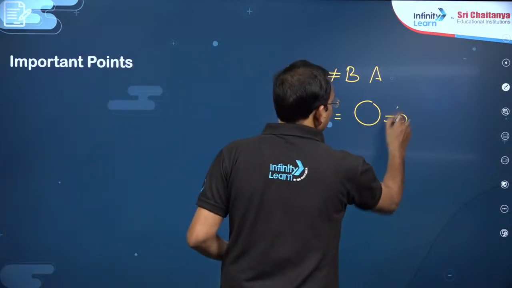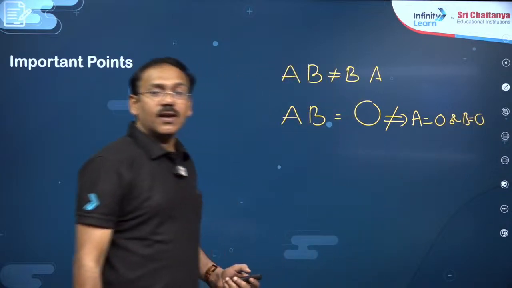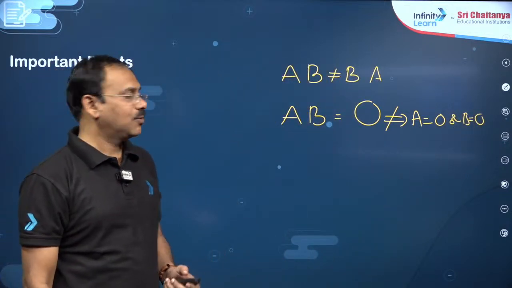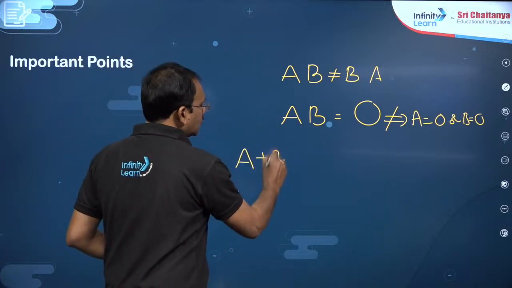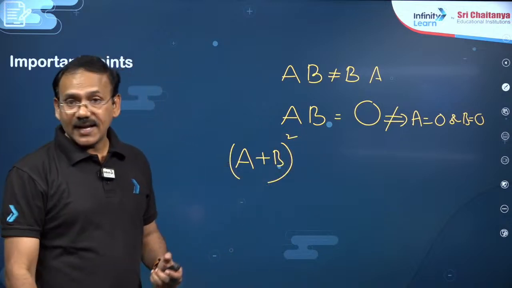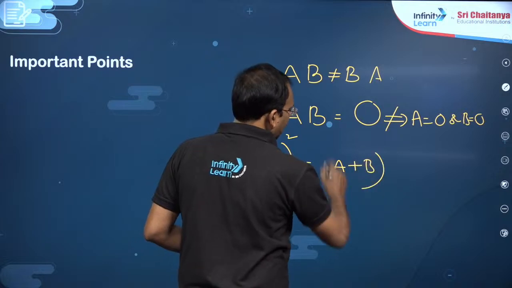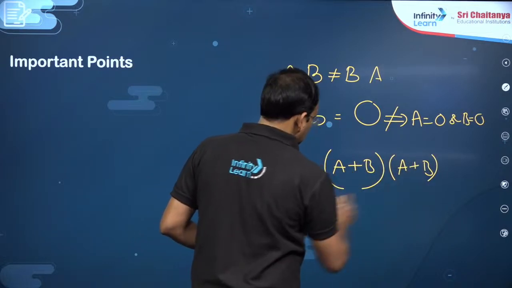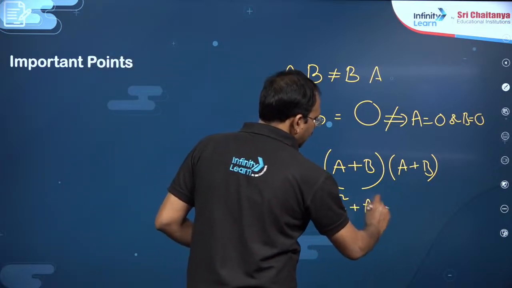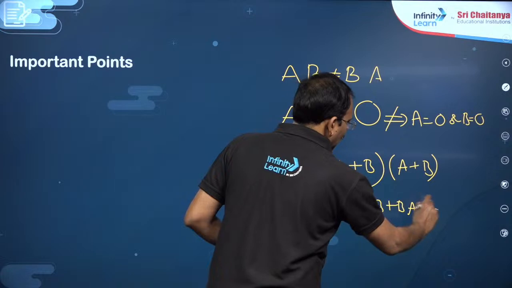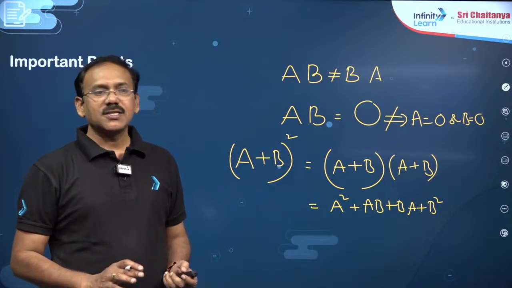It doesn't imply that A equals 0 or B equals 0. There may be cases where A and B are both non-zero but the product is 0. Most importantly, since the commutative property is not there, (A+B) whole square in matrices you cannot write as A square plus 2AB plus B square. You need to multiply (A+B) into (A+B). Applying the distributive law, this will be A square plus AB plus BA plus B square. This is what relates to the algebra of matrices: simple multiplications, additions and so on.